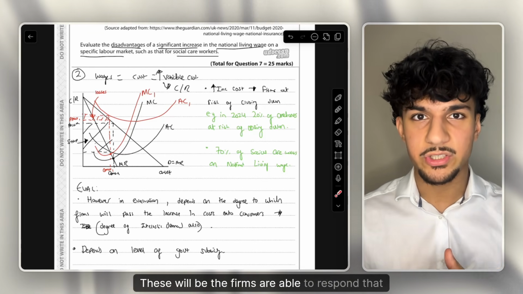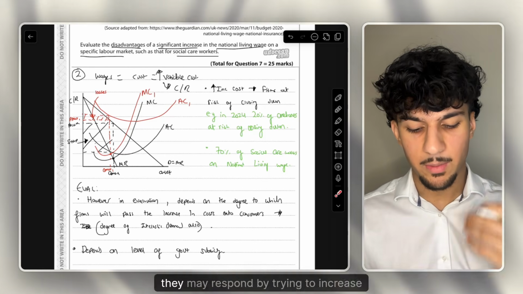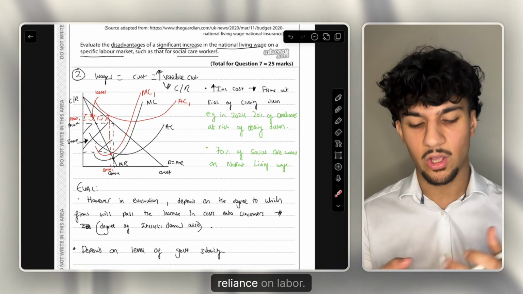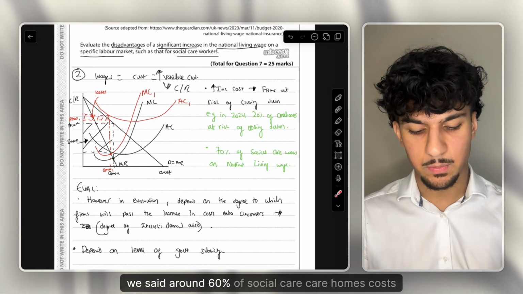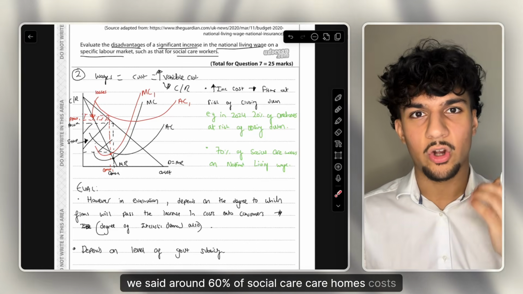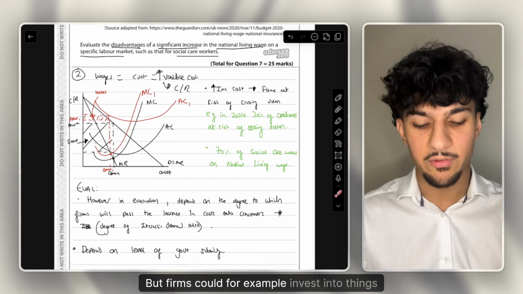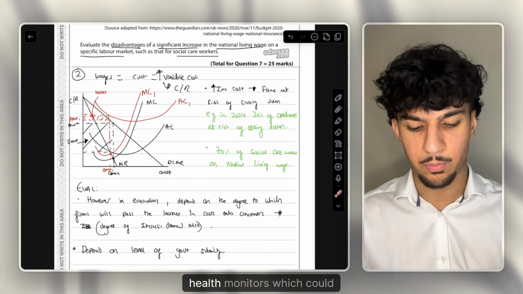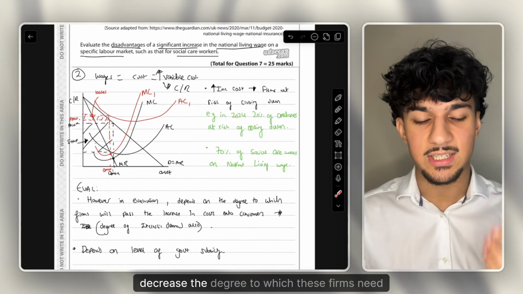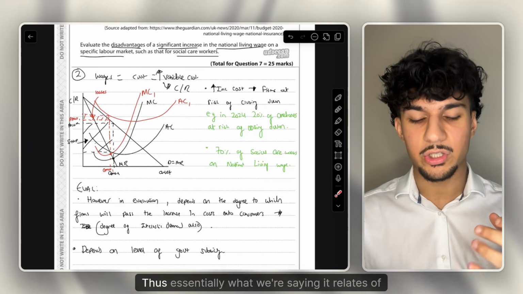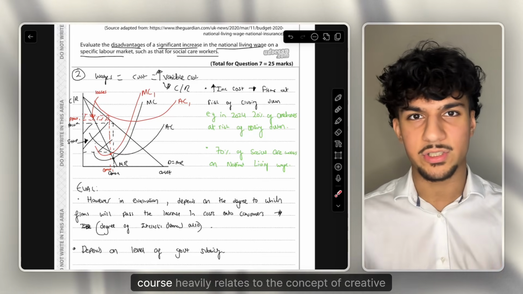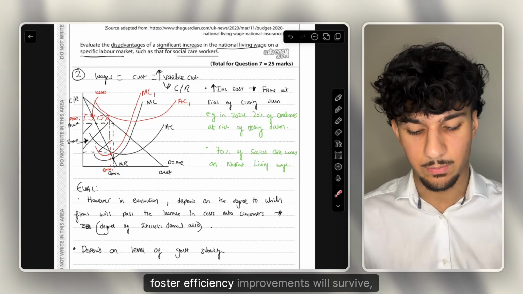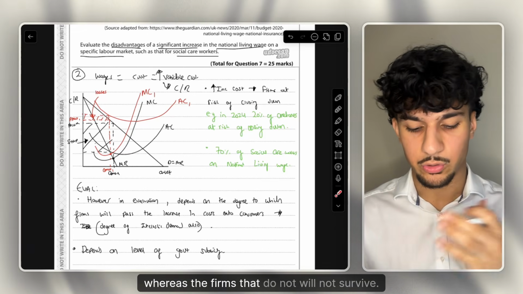These will be the firms that are able to respond, that are malleable. For example, they may respond by trying to increase productivity in other ways. They may respond by trying to reduce their reliance on labour. For example, we said around 60% of social care homes' costs are labour, but firms could, for example, invest into things like electronic monitors. Like you can get electronic blood pressure, just normal health monitors, which could decrease the degree to which these firms need labour. Thus, essentially, it heavily relates to the concept of creative destruction: firms that foster efficiency improvements will survive, whereas the firms that do not will not survive.